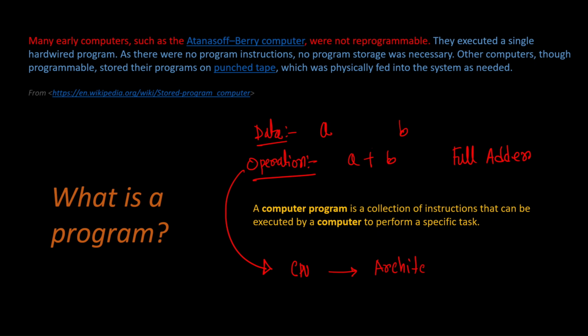Based on different architectures, this addition operation can be done in different ways. In our upcoming videos, we will see the different architectures of CPUs and how operations like addition, multiplication, and division differ from one architecture to another.